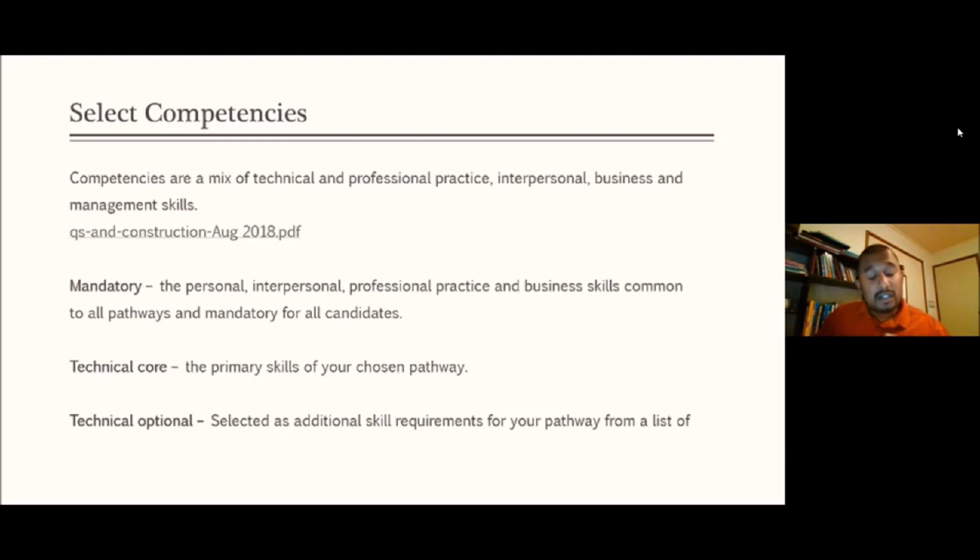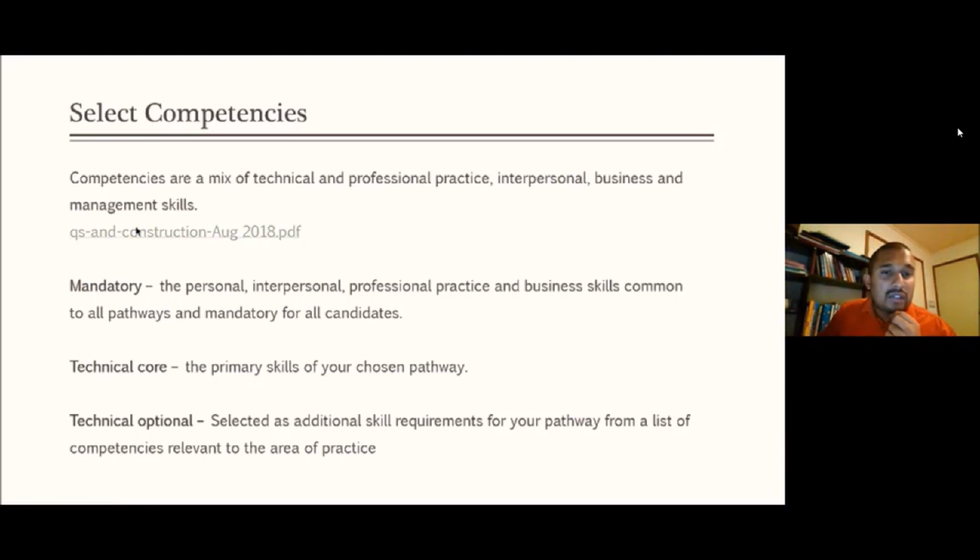And then technical optional. That is, you select as the candidate additional skill requirements for your pathway from a list of competencies relevant to the area of practice. Again, these optional competencies are also relevant to your pathway. You have to select 2 of them. So that means mandatory 10, technical core 6, technical optional 2. Altogether you will have 18 competencies. I hope it is clear to you.